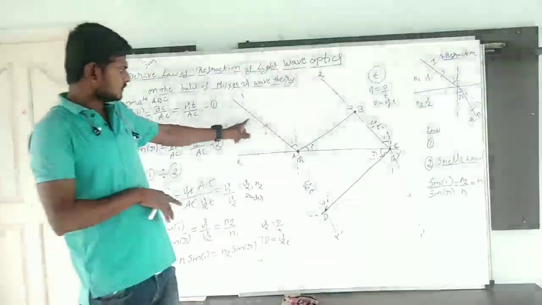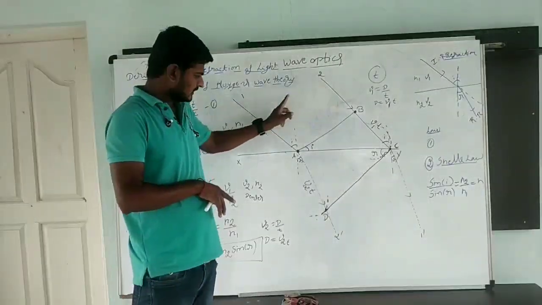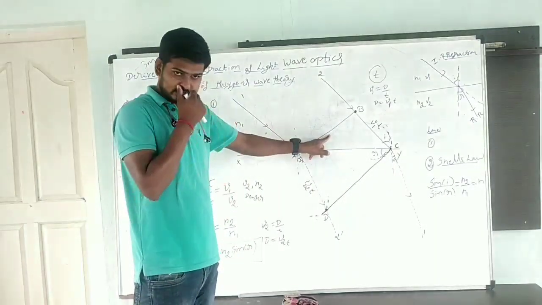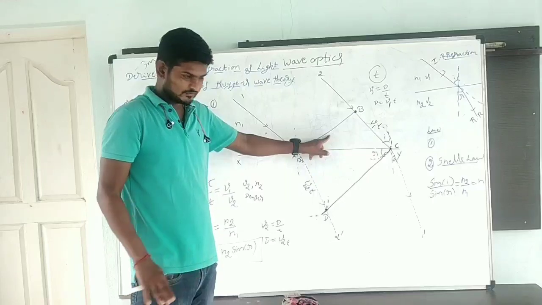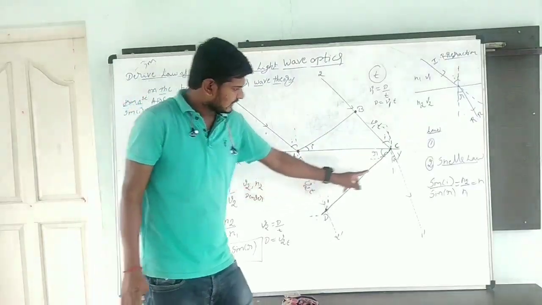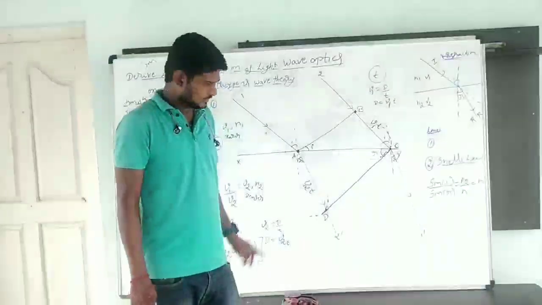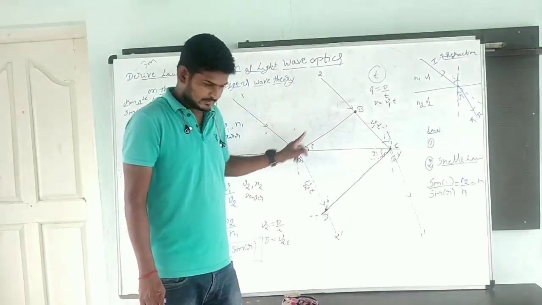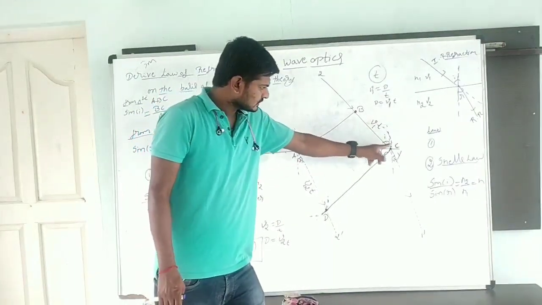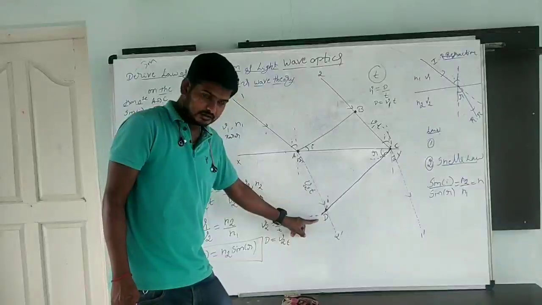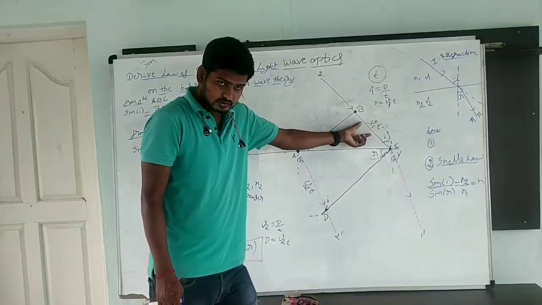I am going to take two rays. 1 and 2 are the incident rays. After taking the incident rays, I am going to draw a normal, that is the incident wave. After that, 1 dash and 2 dash are the refracted rays. Now I am going to apply Huygens' principle. I am going to take two points A and B. B is going to produce a new wavefront at C. A is going to produce a new wavefront at D. Here, how much distance is going to travel?